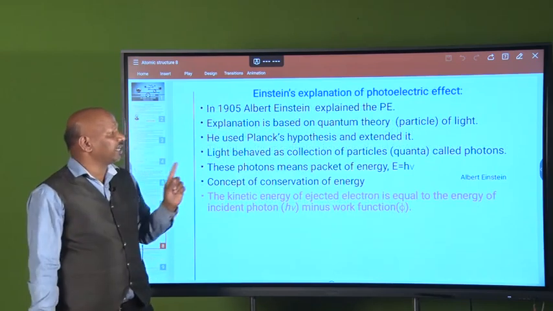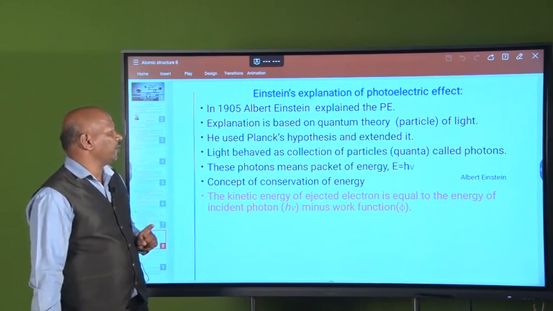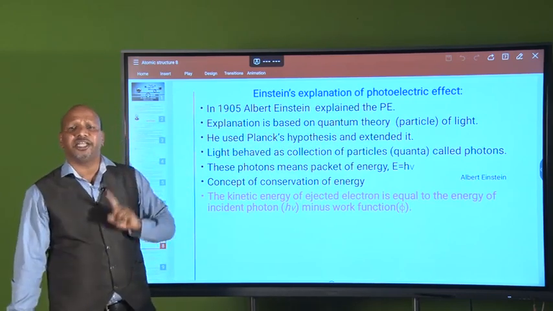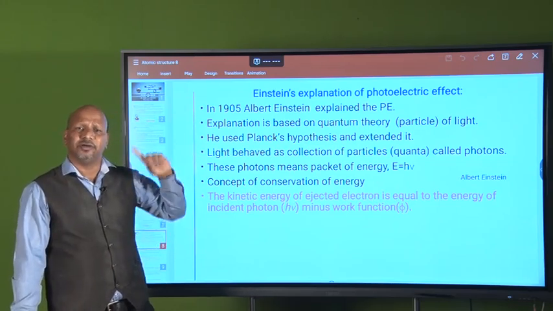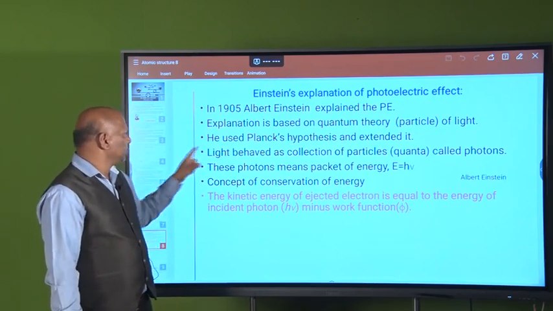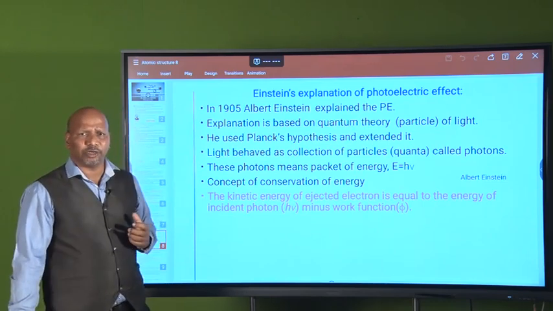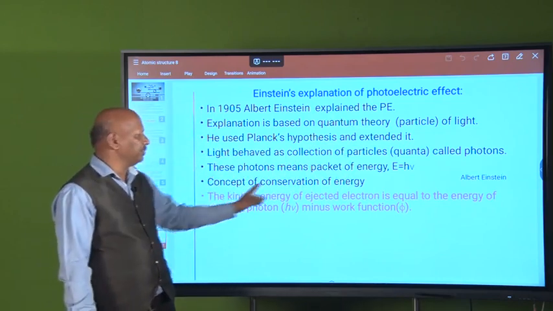Then Einstein explained this photoelectric effect. In 1905, Einstein explained this effect by considering the particle nature of light. Hertz considered the wave nature of light, but Einstein considered the particle nature of light. That means light is a collection of particles known as quanta, or photons, and the energy of each becomes h nu.